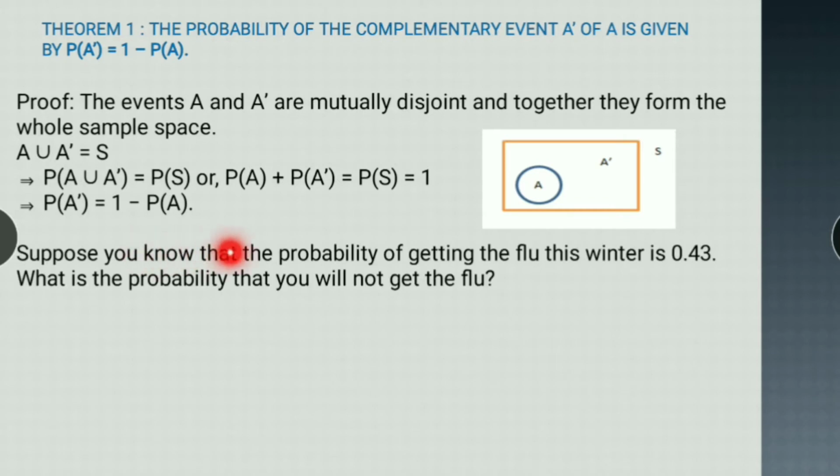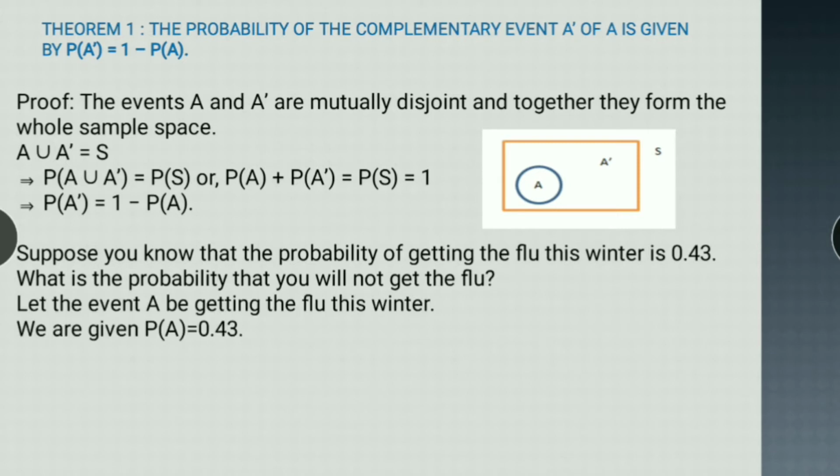Suppose you know that the probability of getting the flu this winter is 0.43. What is the probability that you will not get the flu? If you know about complement, the probability of getting the flu is 0.43, and you have to find the probability of not getting the flu. So let A be the event of getting the flu this winter. Then we are given that probability of A is equal to 0.43.